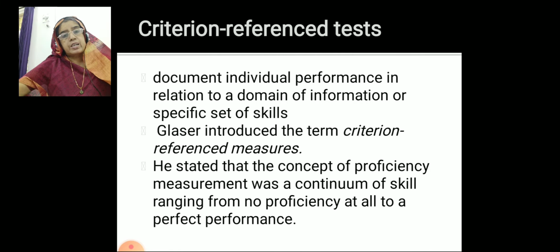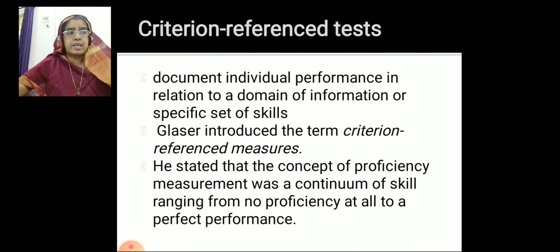Like that, the concept of proficiency, and I fix from 0 to 100%. That means, suppose I covered one lesson. In that one particular lesson, I have 5 concepts. If the students understand all the 5 concepts better, that is the perfect performance.